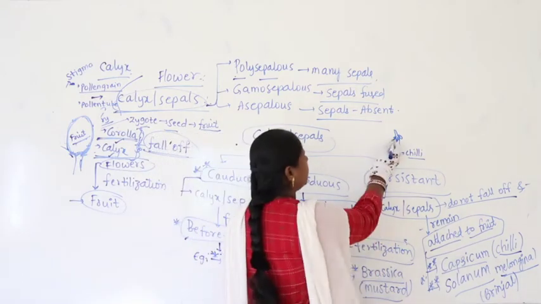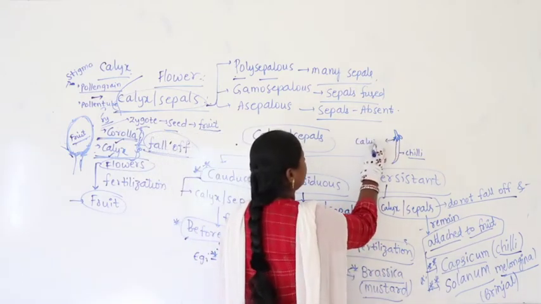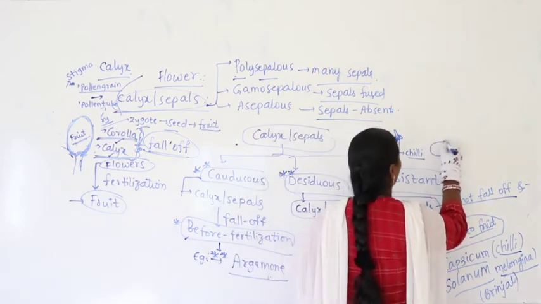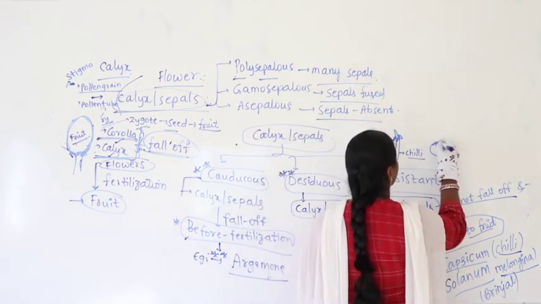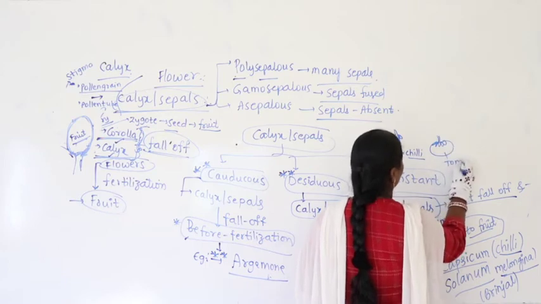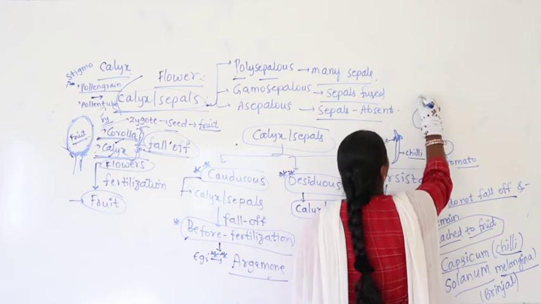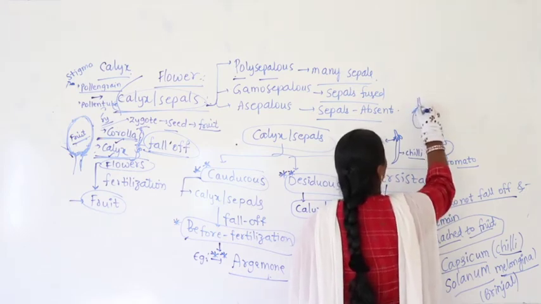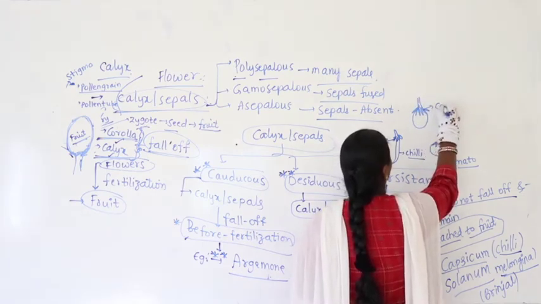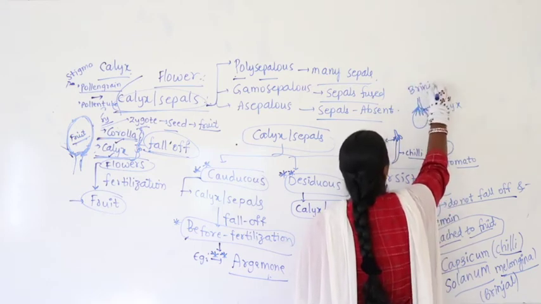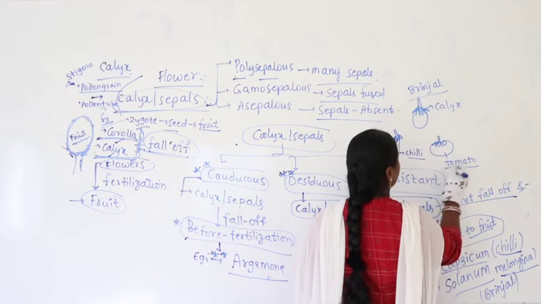This is the calyx, this is the sepal. Similarly in case of tomato you find it like this, and even in case of brinjal you can very clearly see the calyx.